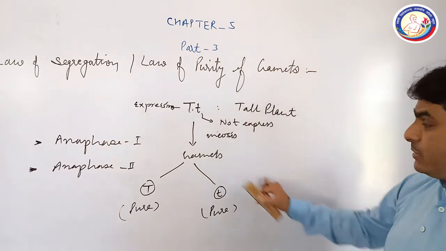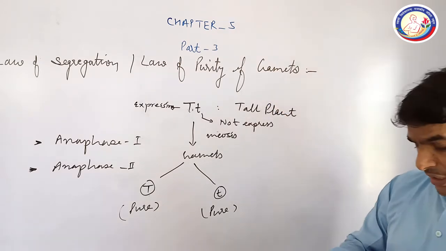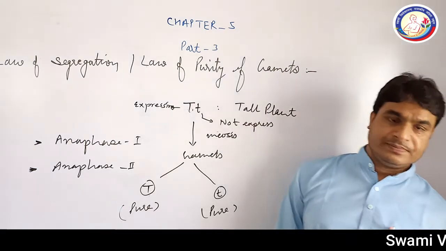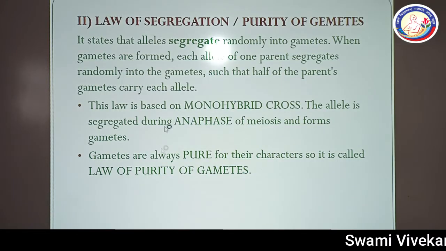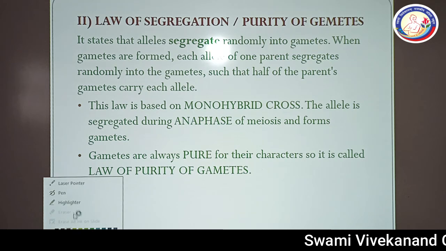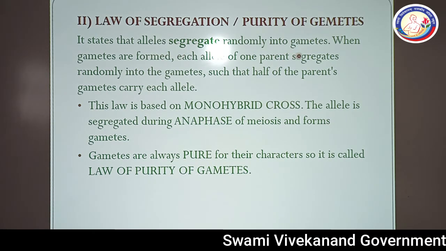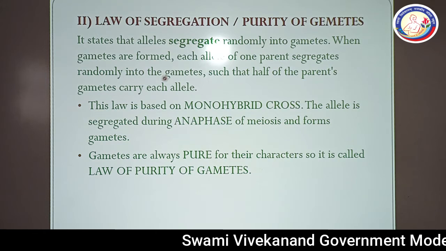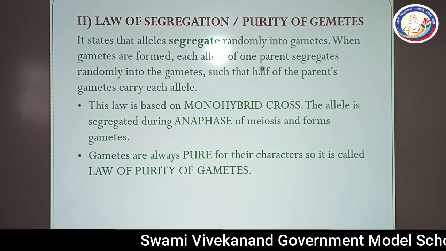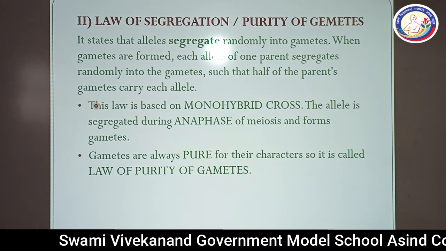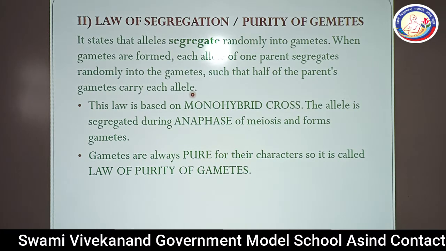Although I have explained everything here, for more details we will use the PPTs. The law of segregation states that alleles segregate randomly into the gametes. When gametes are formed, each allele of one parent segregates randomly into the gametes such that half of the parent's gametes carry each allele.